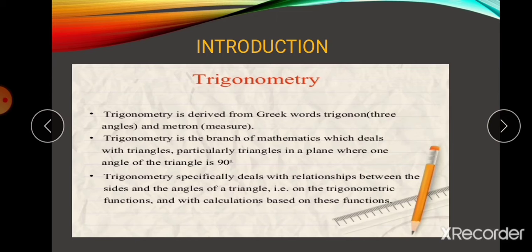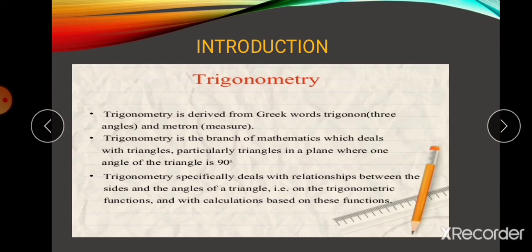90 degrees, you will remember, means what type of triangle? Can you say what type of triangle? Yes, it is a right angle triangle. Specifically, trigonometry will be useful for right angle triangles. We learned the Pythagoras theorem in chapter 6, and in this chapter we are going to learn the relationship between the sides and angles of a triangle, and then some basic calculations.